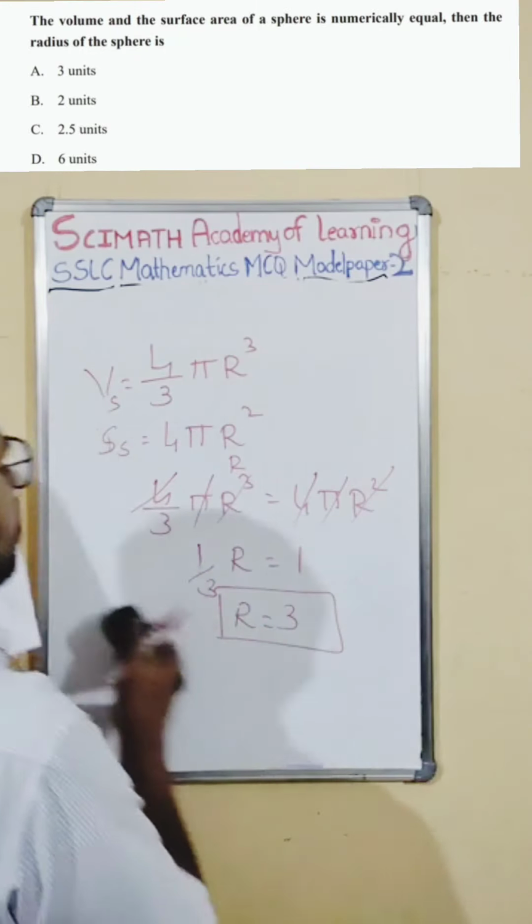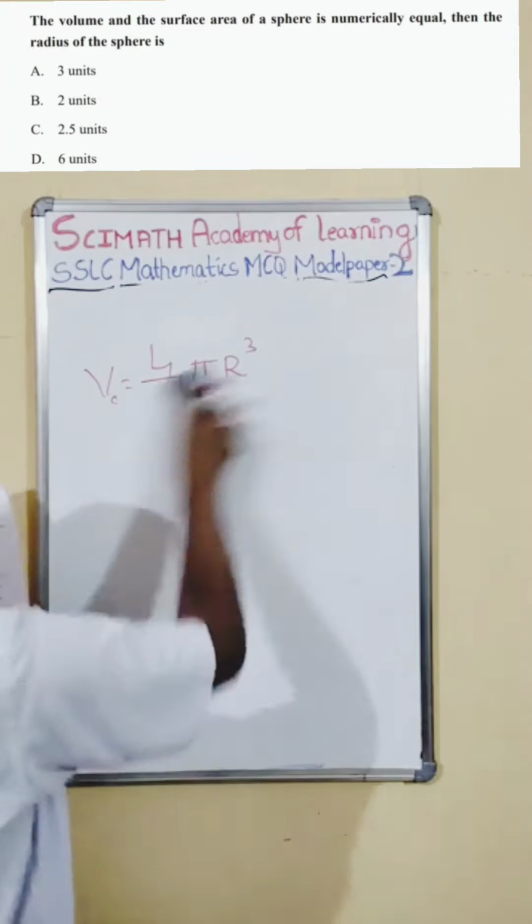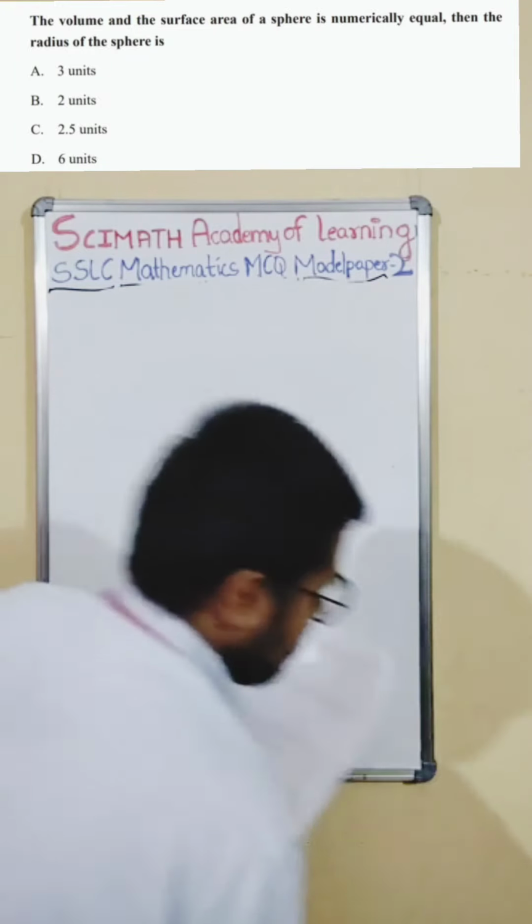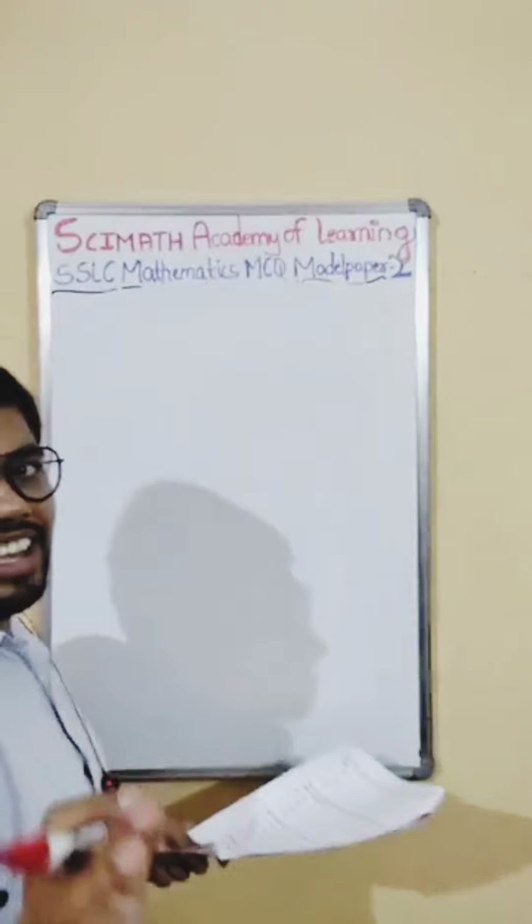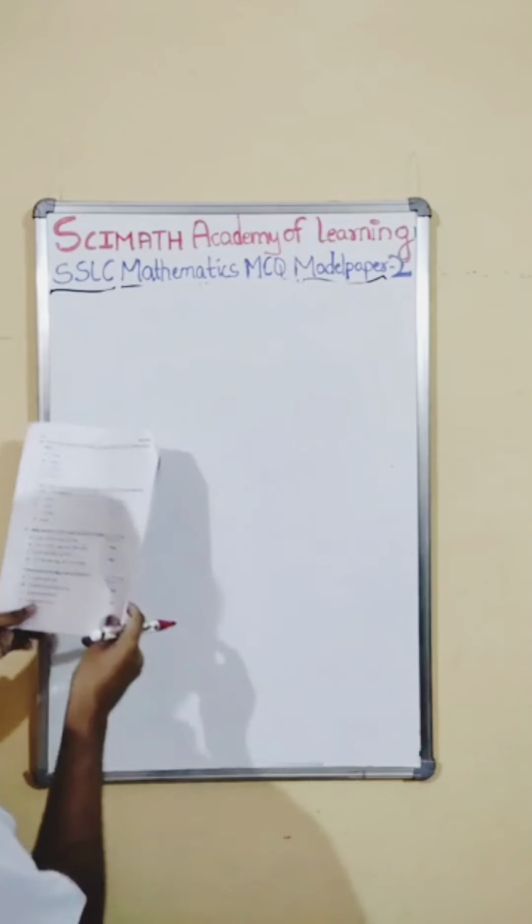Okay, you need to know the formula for this. Without knowing the formula, it is gone. Then you would have to guess. Okay, then we'll go to the next one, the 37th one.